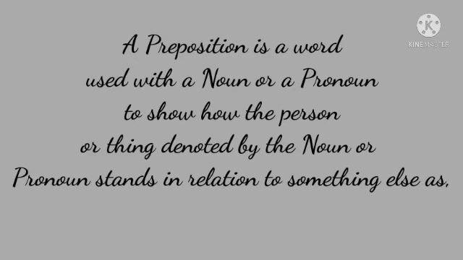So now tell me, what is a preposition? A preposition is a word that is placed before a noun or a pronoun to show its relationship to other words in a sentence. For example, above, under, beside, outside, inside, on top of, in front of, behind, between, around, up and down, through, etc. There are a lot more prepositions.